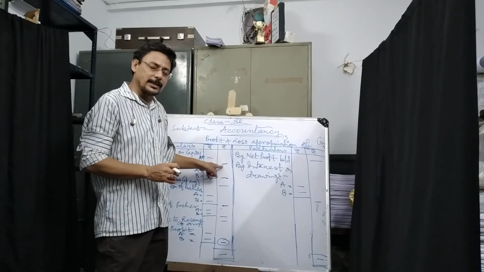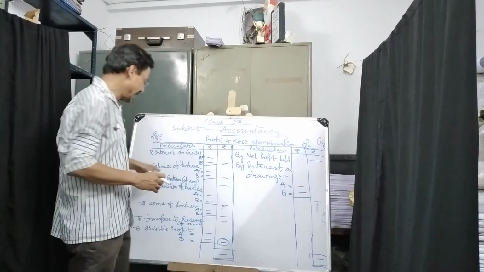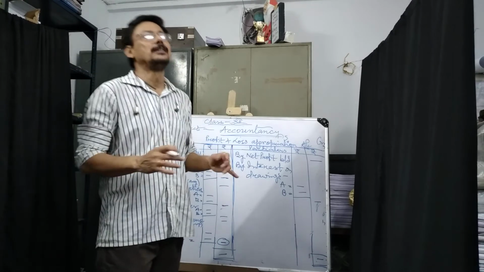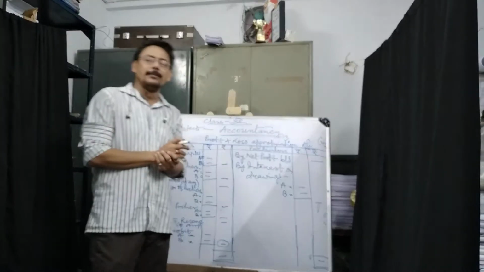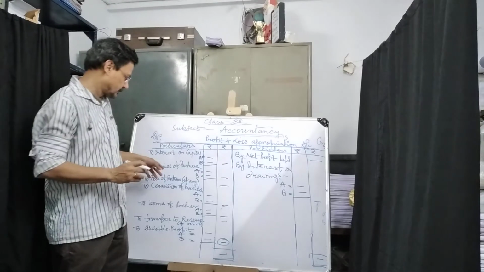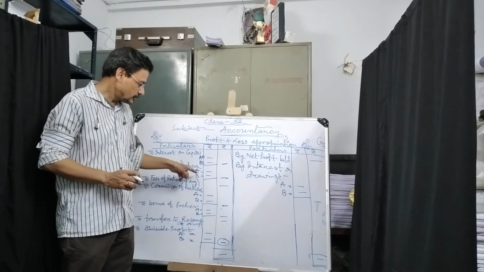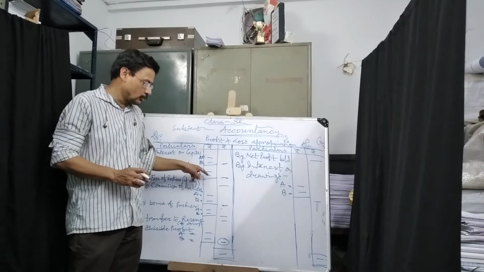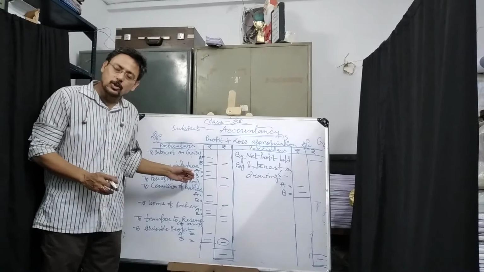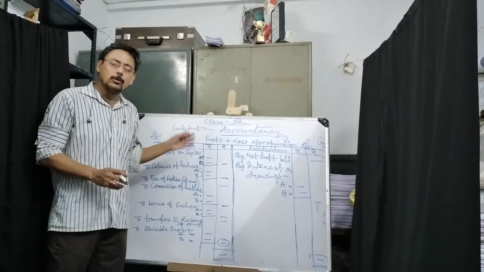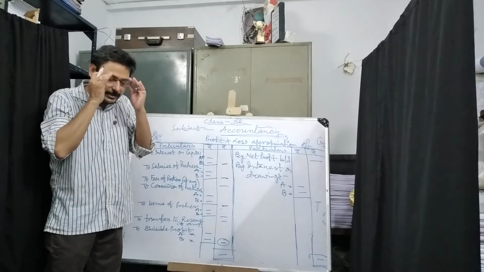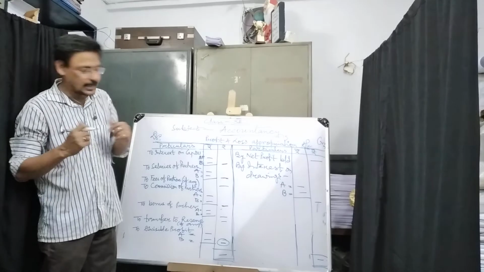So 1,500 total will come to the final column. Then salaries of partners will be decided according to the partnership deed or agreement made by them at the beginning of the partnership business. On the basis of that, A and B's salary to be added and will come here. If out of these two partners, only one partner works in favor of the partnership firm, then only he or she will get the salary.